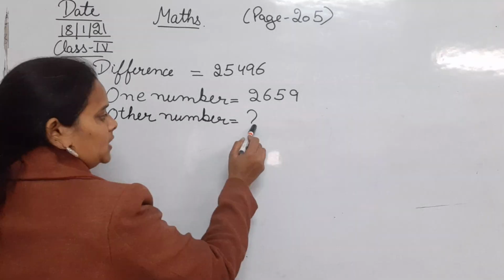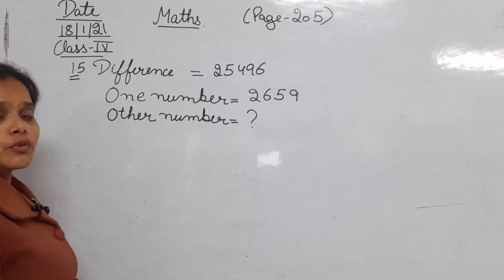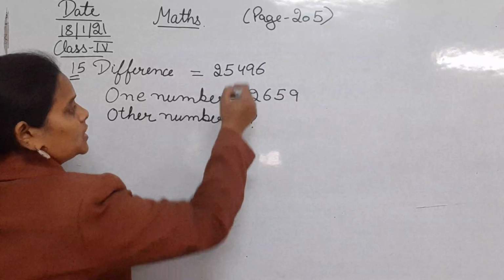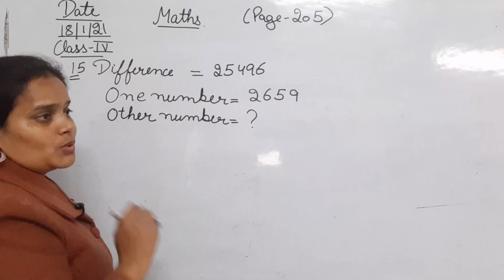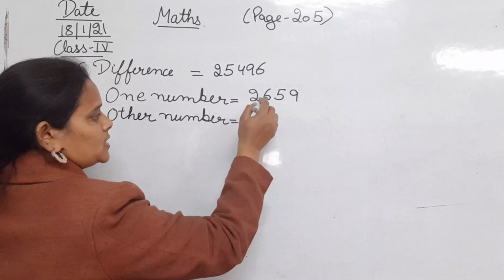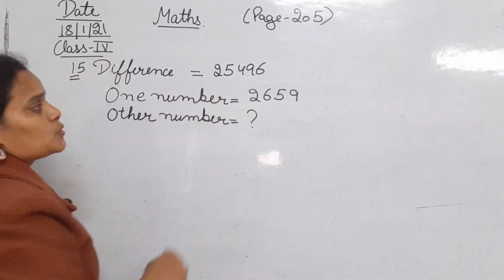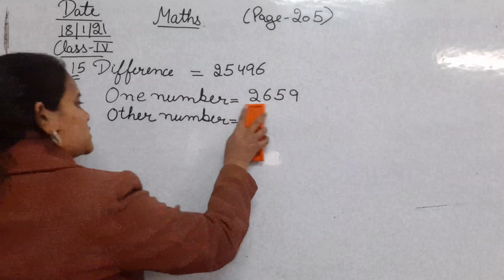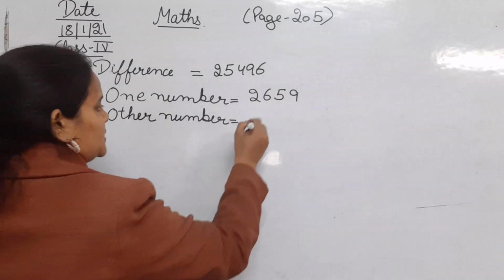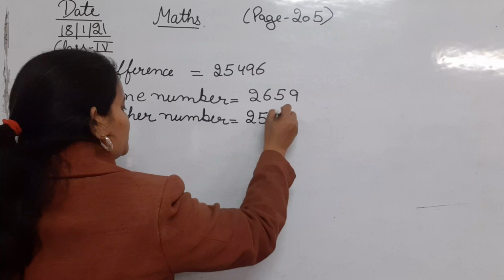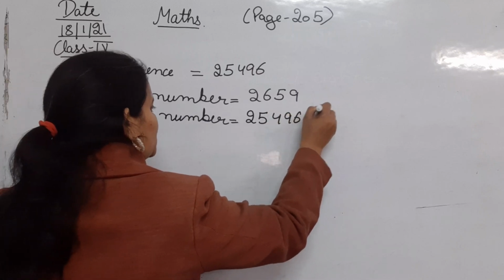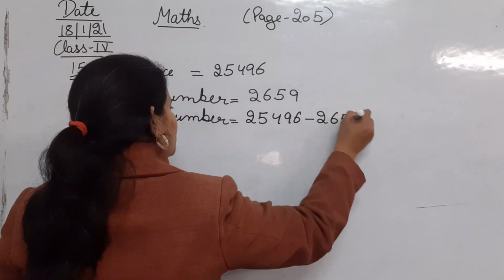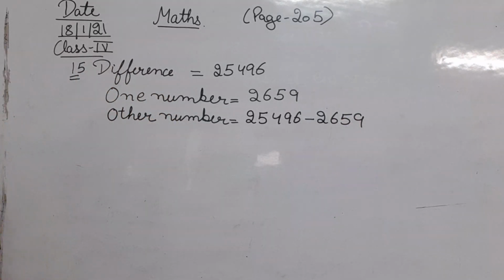So for finding this number, what will we do? We are going to subtract this and this. That means we are going to subtract 2,659 from 25,496. Let's subtract them, 25,496 minus 2,659, so that we can find the other number.